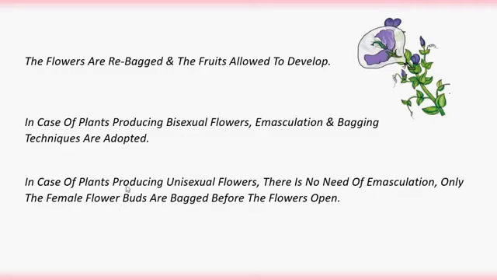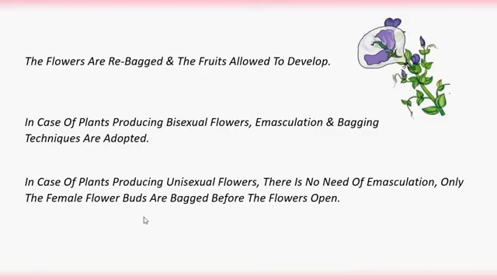In case of plants producing unisexual flowers, if you are conducting artificial hybridization in unisexual flowers, there is no need of emasculation. Only the female flower buds are bagged before the flowers open. Because here only the stigma is present, flowers with only the female reproductive part are called pistillate flowers.